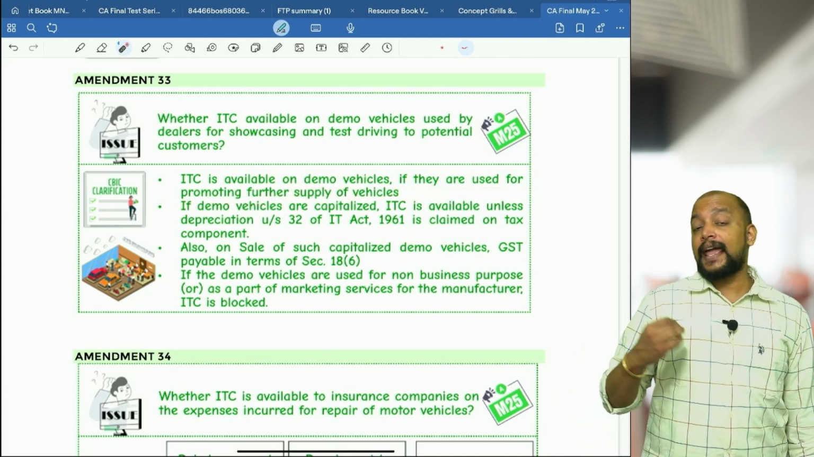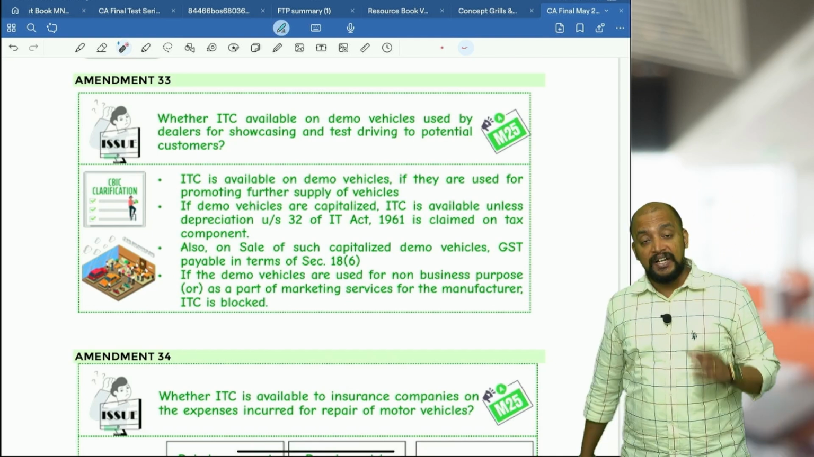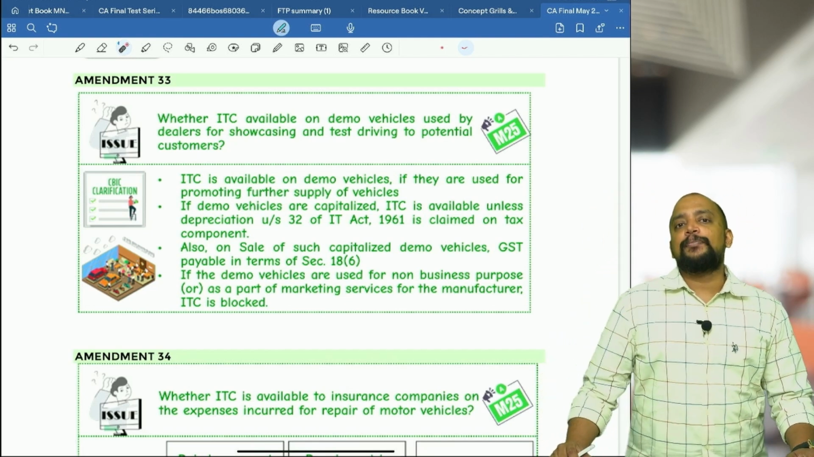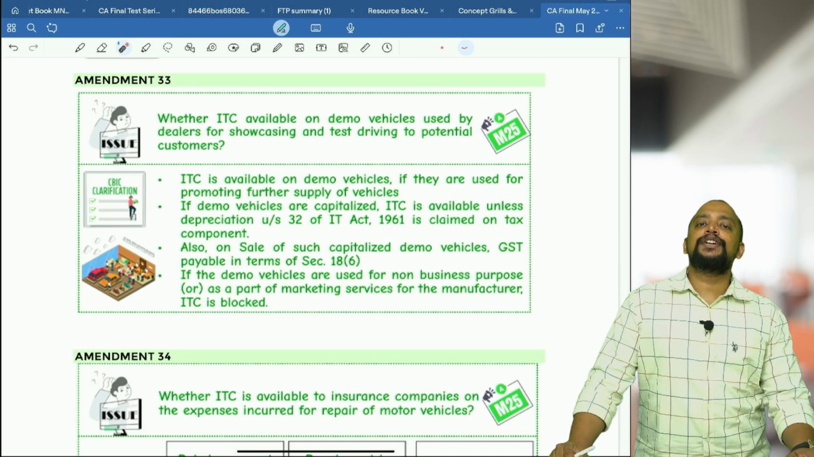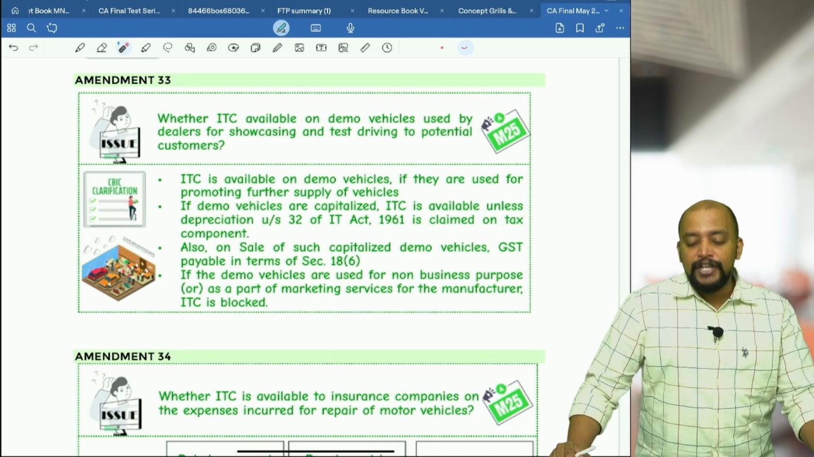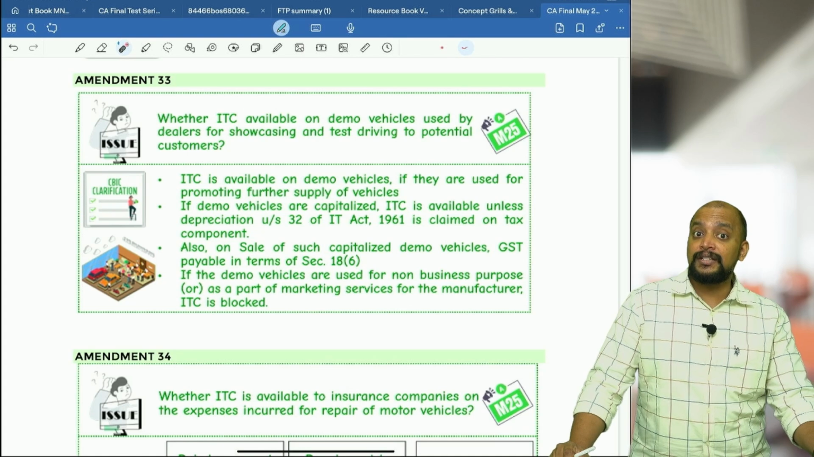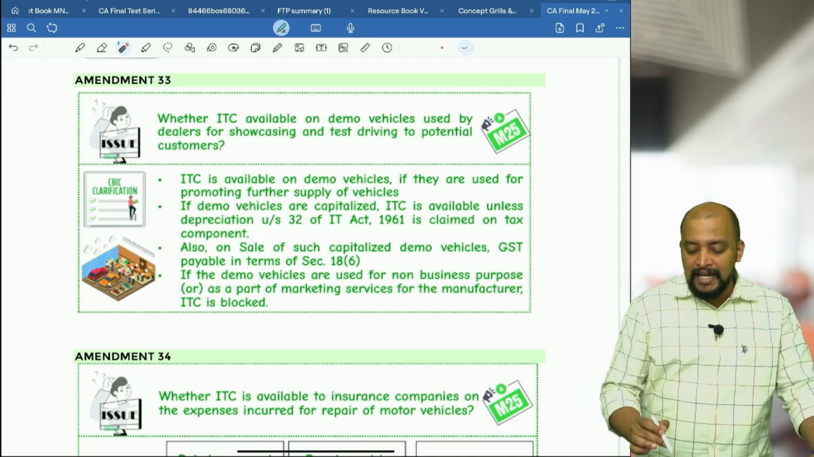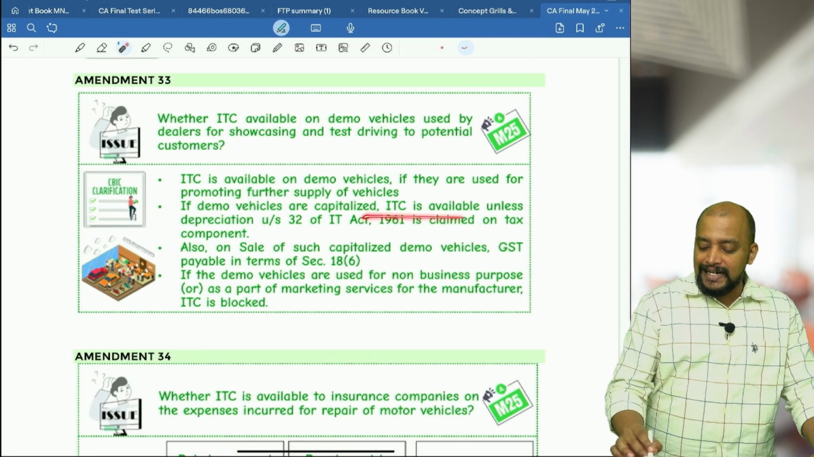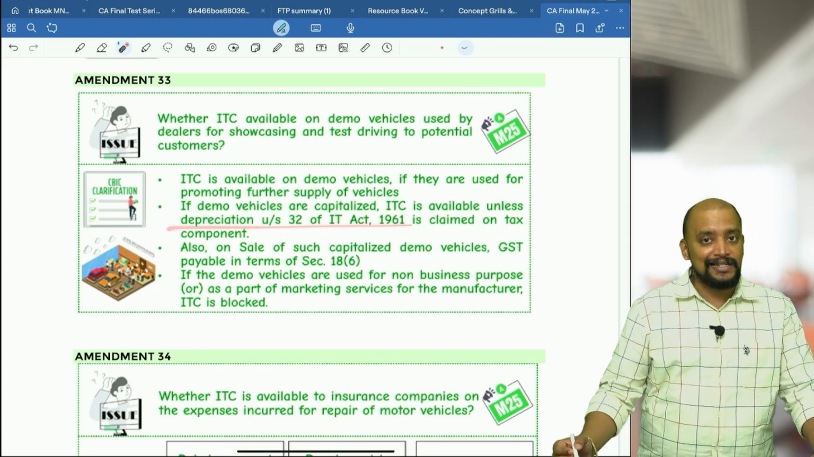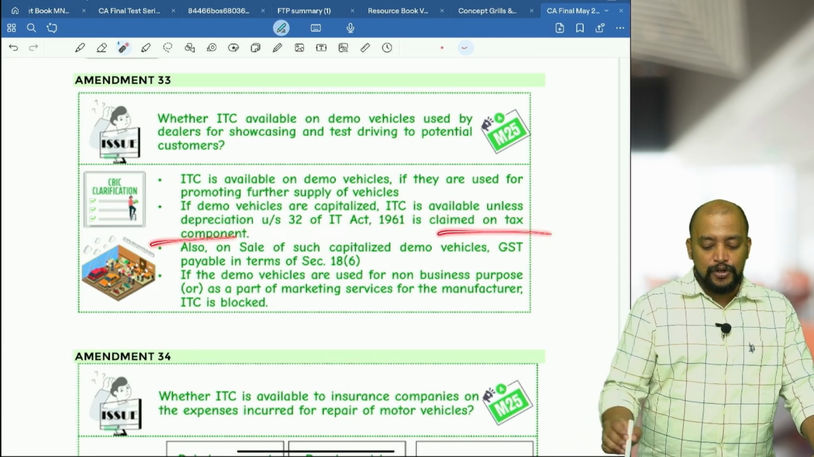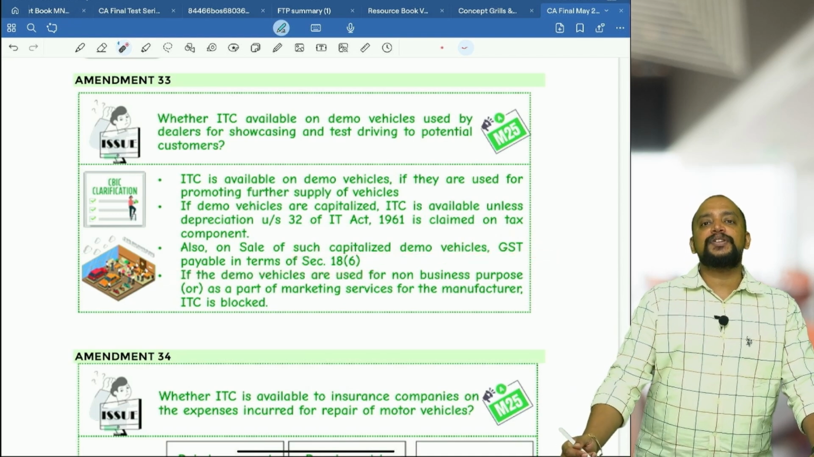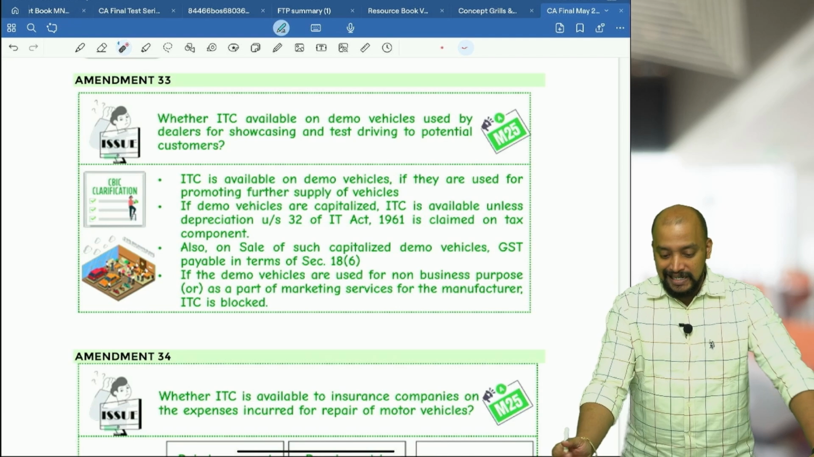If demo vehicles are capitalized, what will happen? Yes, definitely these demo vehicles are capitalized. They will not be kept in stock in trade. So when it is capitalized, ensure that you are not computing depreciation on the GST component. If you are computing depreciation on the GST component, then you will not be able to take the ITC. That point is there already. If demo vehicles are capitalized, ITC is available unless depreciation under section 32 is claimed on the tax component. Also, on sale of such capitalized demo vehicles, GST is payable in terms of 18 subsection 6. What is that 18 subsection 6?